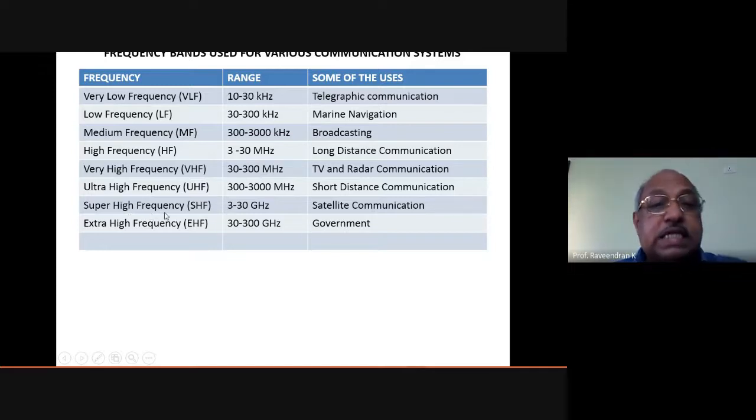Now super high frequency is actually the satellite communication frequency, that is 3 gigahertz to 30 gigahertz. Most of the satellite communications are done between these ranges. Then extra high frequency, that is 30 gigahertz to 300 gigahertz, and this is especially earmarked for governmental purposes. Of course, there are some hotlines of government transmission of information. In such cases, we use a transmitter and receiver for taking care of this frequency range in order to send the communication. Okay, so these are the ranges of frequencies, and these are the purposes for which they are used in communication systems.